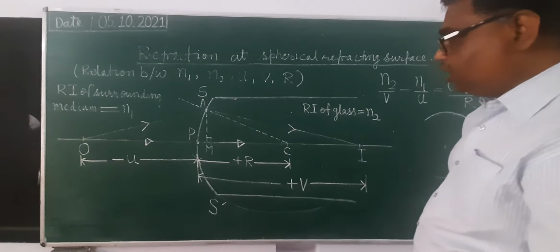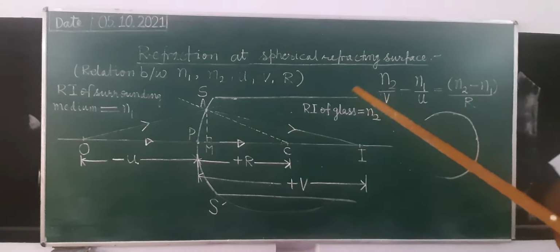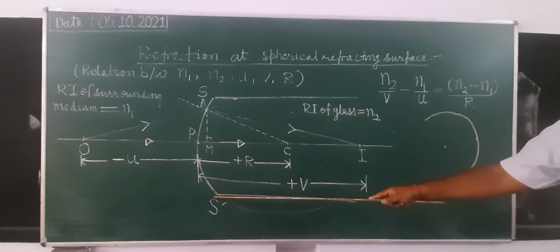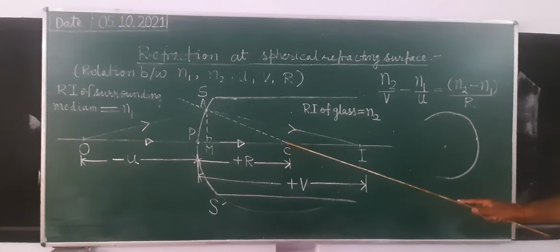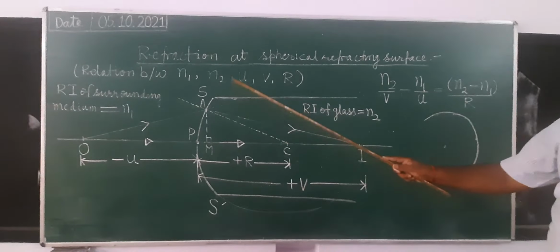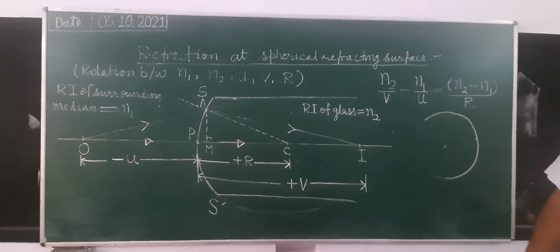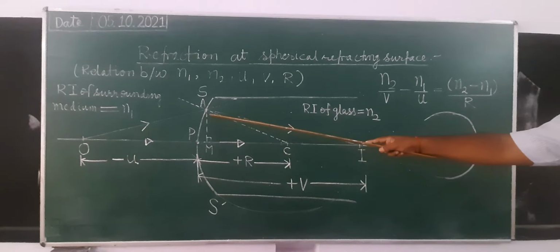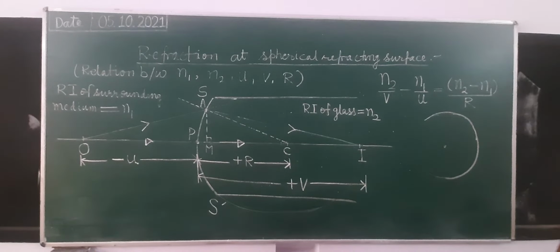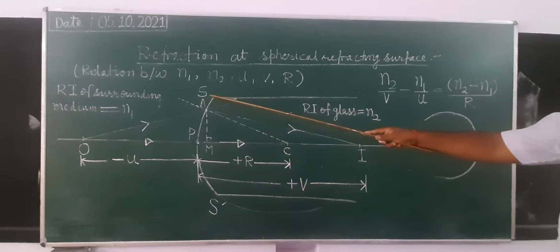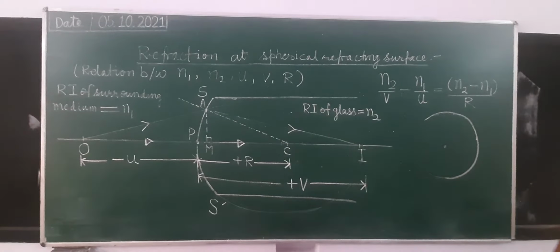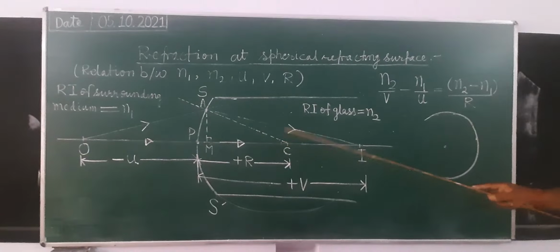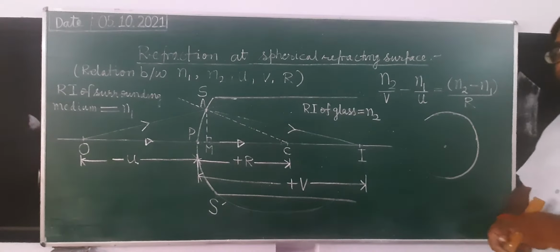Now there is a unique property of the center of curvature. If you join any point on the spherical refracting surface to the center, that line will be perpendicular at that point. For example, if you have to draw the perpendicular at point A, you join A to C. If you have to draw the perpendicular at S, you join S to C. If you have to draw the perpendicular at point P, join P to C. That is known as the normal.